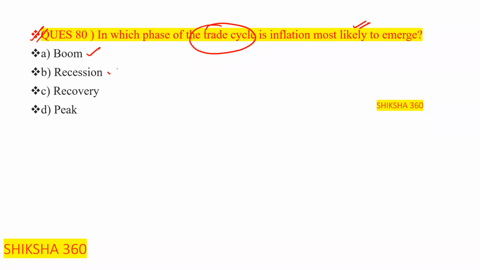Boom, recession, recovery, or peak? So what is the correct answer? The correct answer is boom. Option A is the correct answer, that is boom.